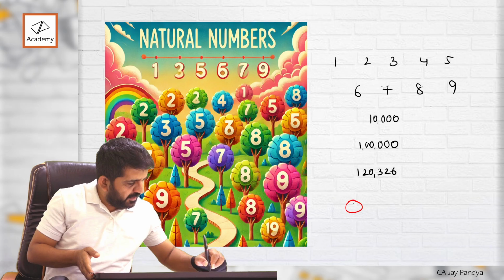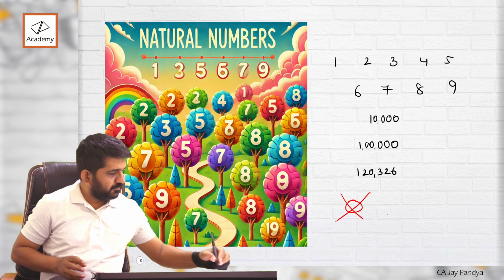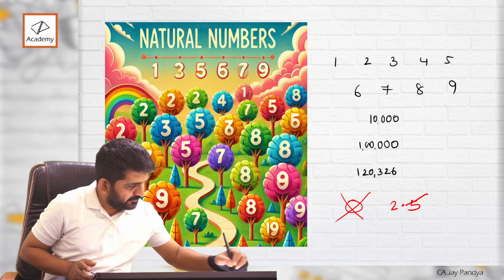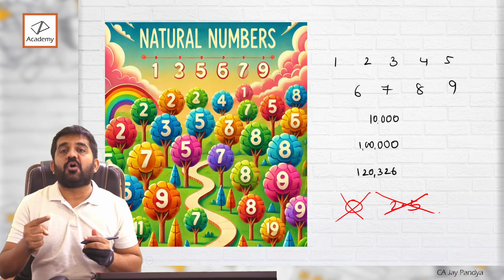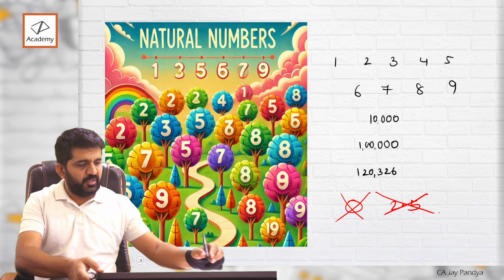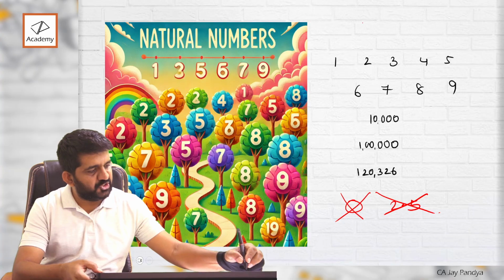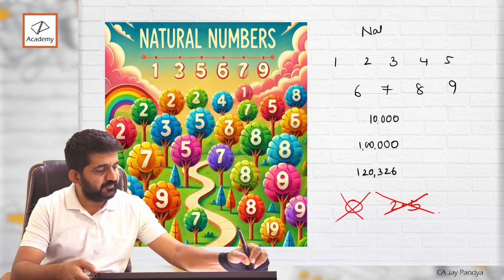What does it mean? It cannot be 0. It cannot be this, right? All these types of numbers are known as natural numbers.